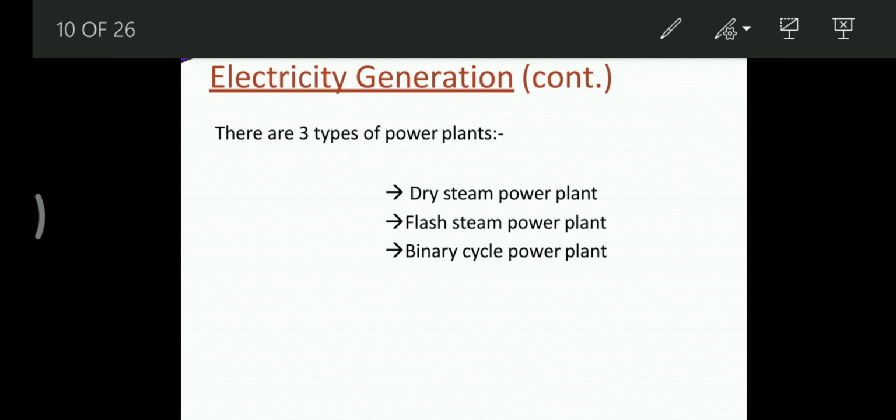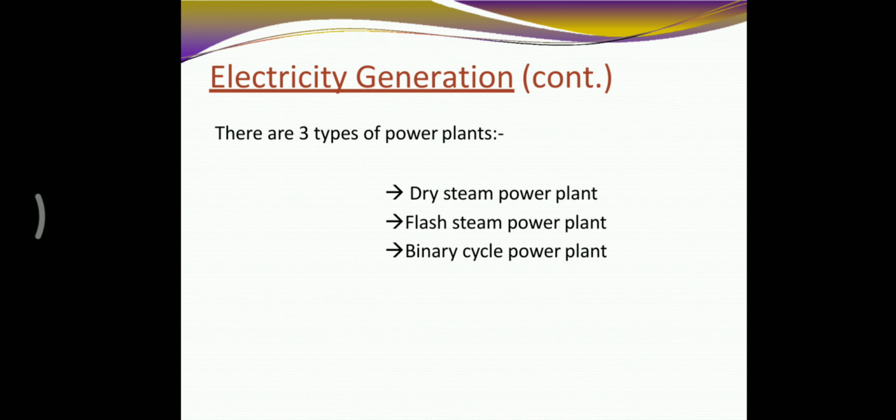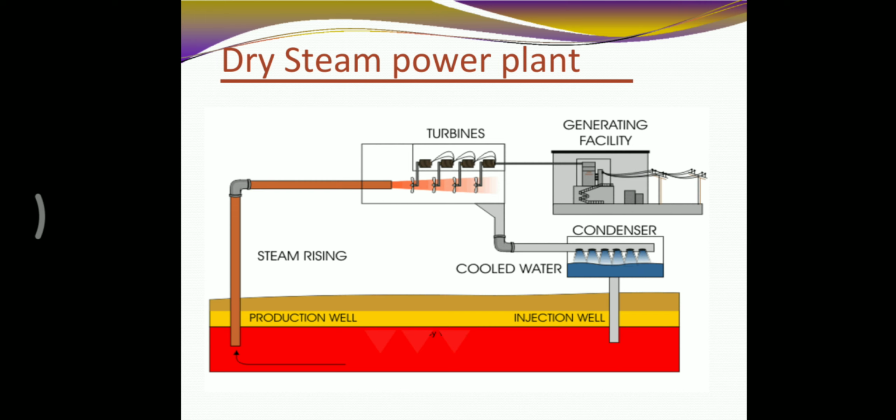electricity generation. There are three main types of electricity generation from geothermal energy. First one is the dry steam power plant. Second one is the flash steam power plant. Third one is the binary cycle power plant. Then next, how it works, we can see here. A generator is connected with a turbine in the well, with an underground condenser. The steam geothermal energy is generated.